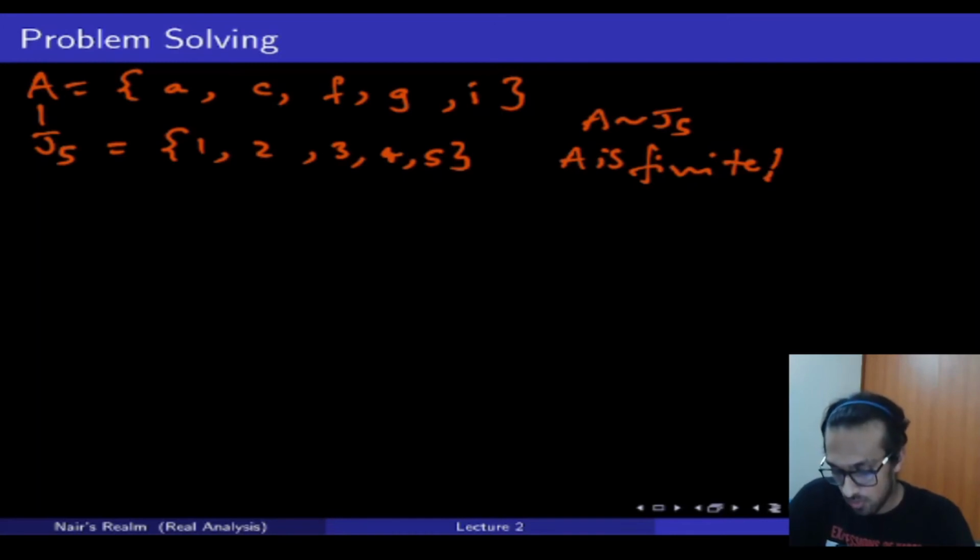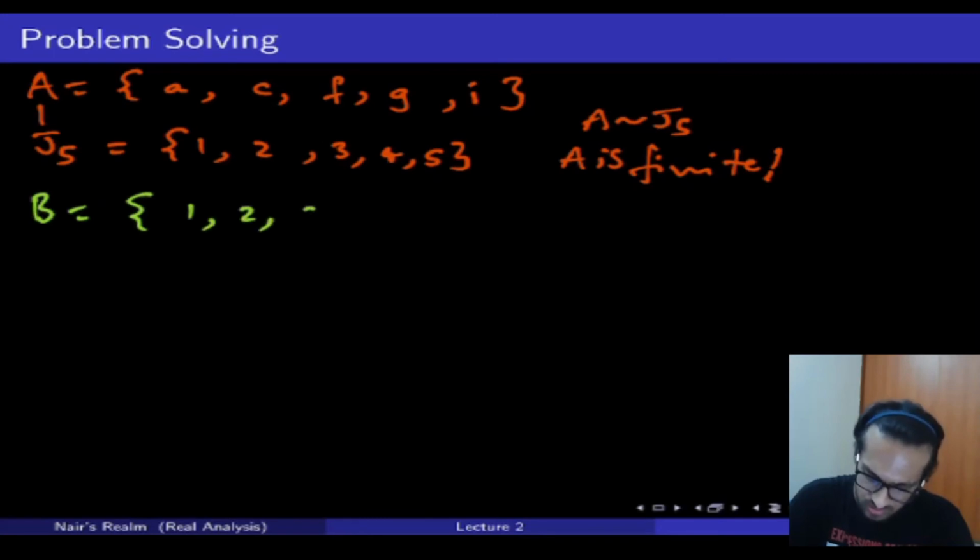Now comes the second question. What about an infinite set? So I'm going to give another example. Let's say the set is B, and here I'm going to take just the natural numbers themselves: 1, 2, 3, 4, 5, 6, and so on.